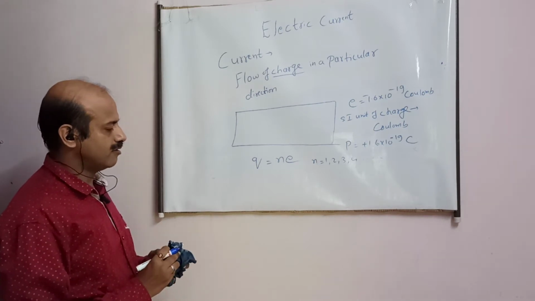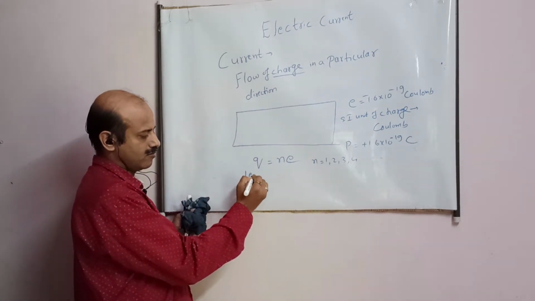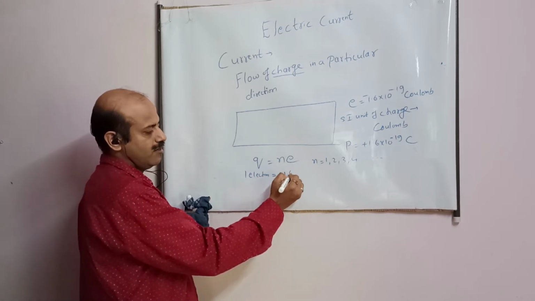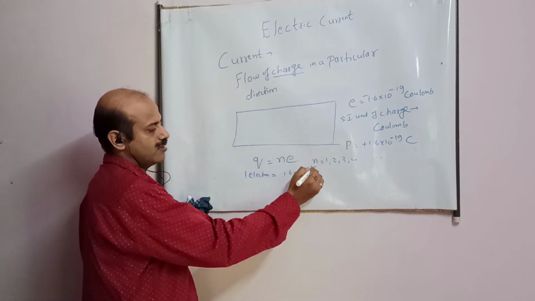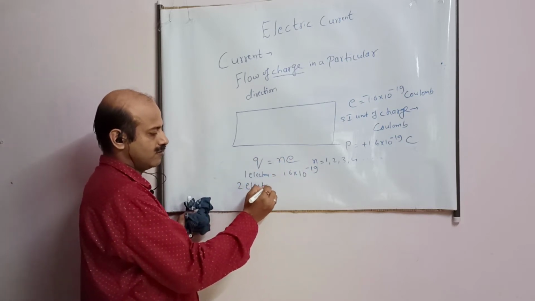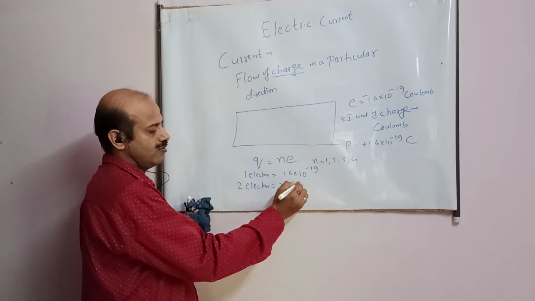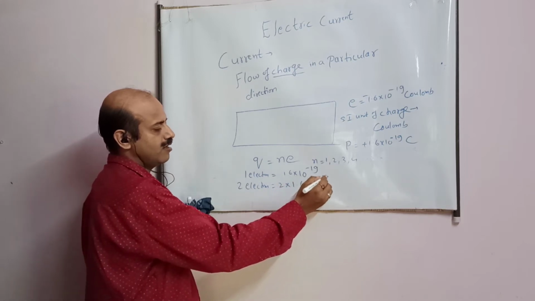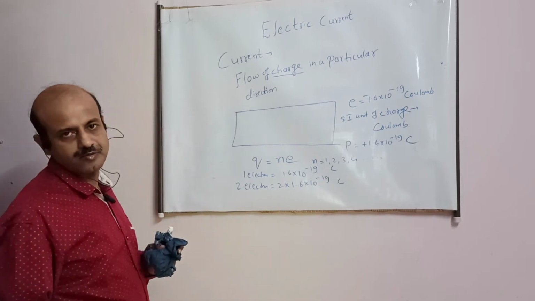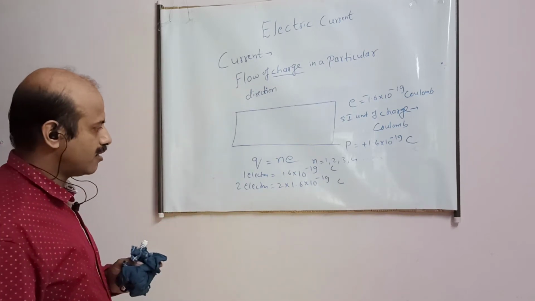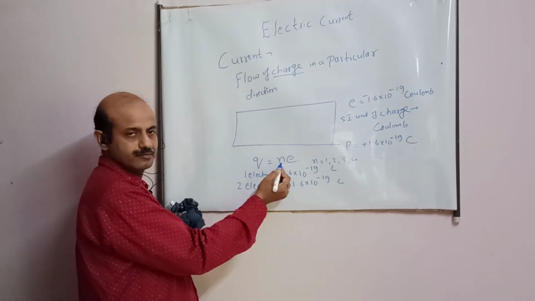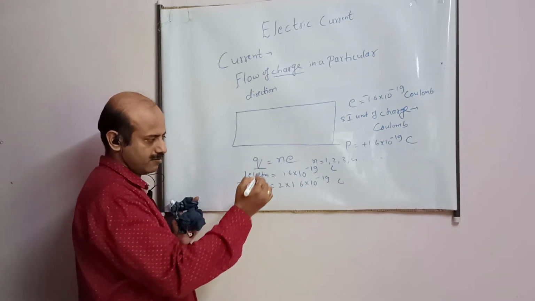For example, I have 1 electron. So how much charge? 1.6 into 10 raised to minus 19. I have 2 electrons. How much charge? 2 into 1.6 into 10 raised to minus 19. Unit will be coulomb. Like this, student. 3 electrons, 3 into this much. This one is N, and this is the total charge.